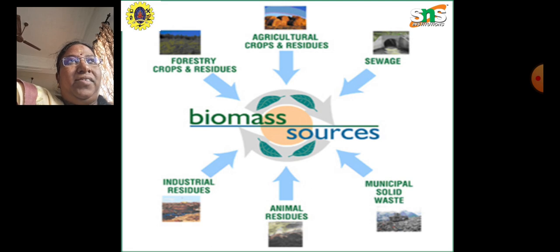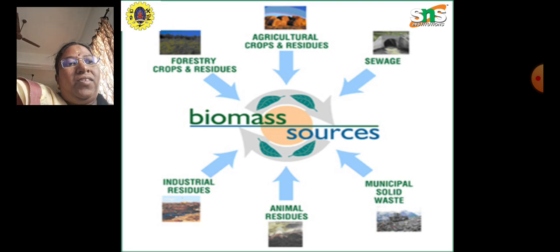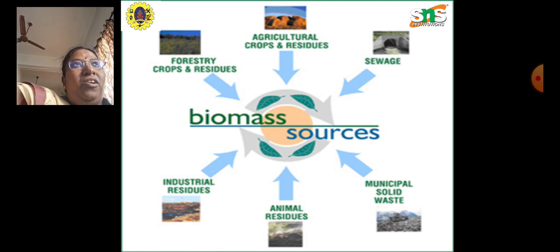After harvesting, some of the residues are left in the field itself, and these can also be utilized for energy generation. Then sewage plant sludge is a good source of biomass, which can be utilized for composting, and in turn it can grow good quality crops or plants.